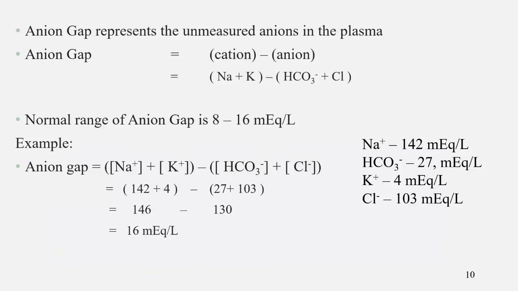For example, anion gap is cation minus anion. Cations are sodium and potassium, and anions are bicarbonate plus chloride. For example, sodium is 142 plus potassium level is 4, minus 27 as bicarbonate level plus chloride ions 103. Total 146 minus 130, the anion gap is 16 milliequivalents per liter. This is the normal range of anion gap.